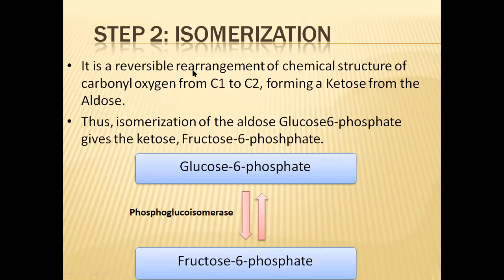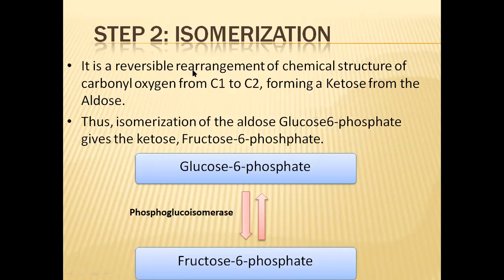Some chemical groups present will be different in those 2 molecules. In fructose, a keto functional group will be there, and in glucose, an aldehyde functional group will be there. So that is the difference. The functional groups are different, and in the remaining aspects, both are the same.